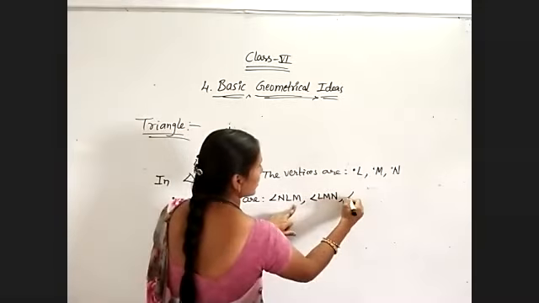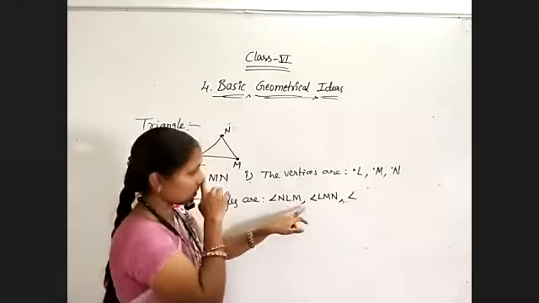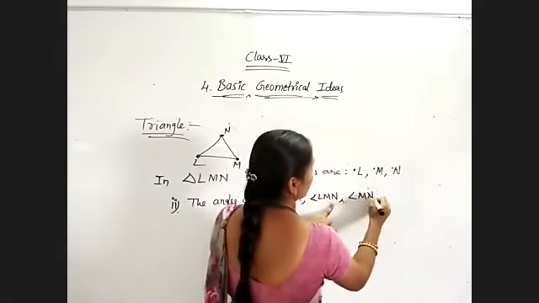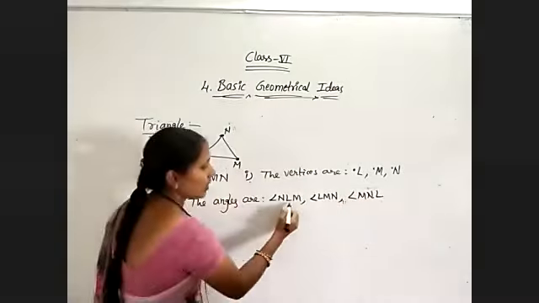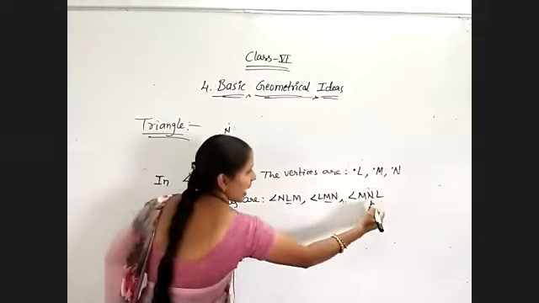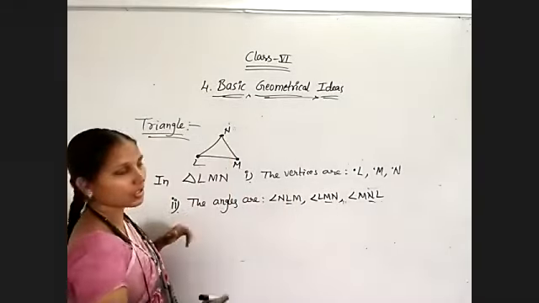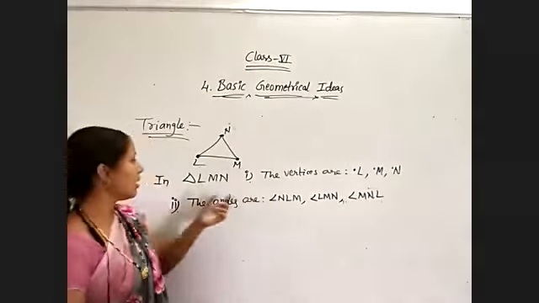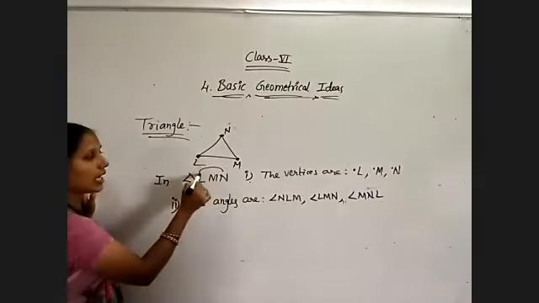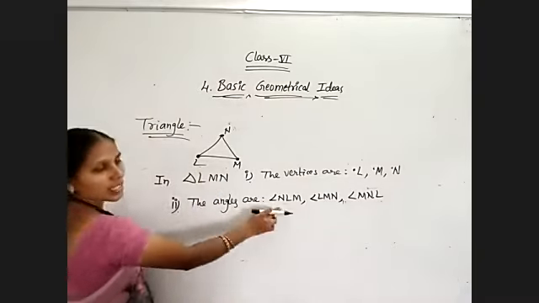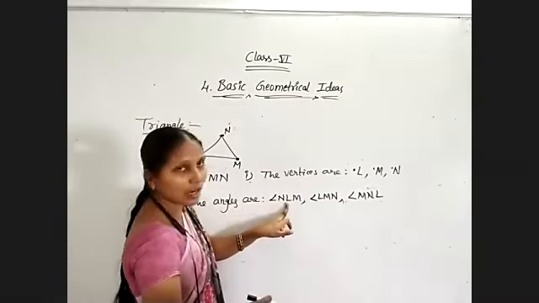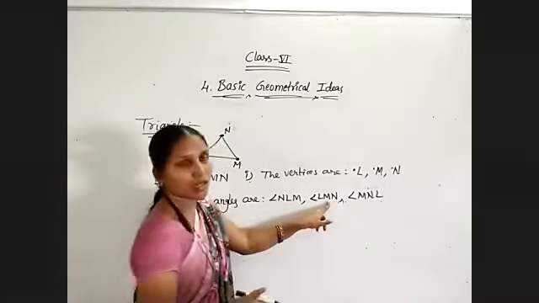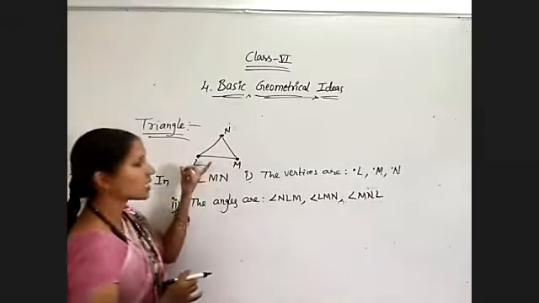Next, thirdly, start from here onwards, that is MNL. Now observe the pattern: angle L, angle M, angle N. Understood? Angle L, last letter onwards, NLM. Once you have listed the first angle, then use the second letter onwards, that is LMN. Next, MNL. These are the three angles formed in this figure.